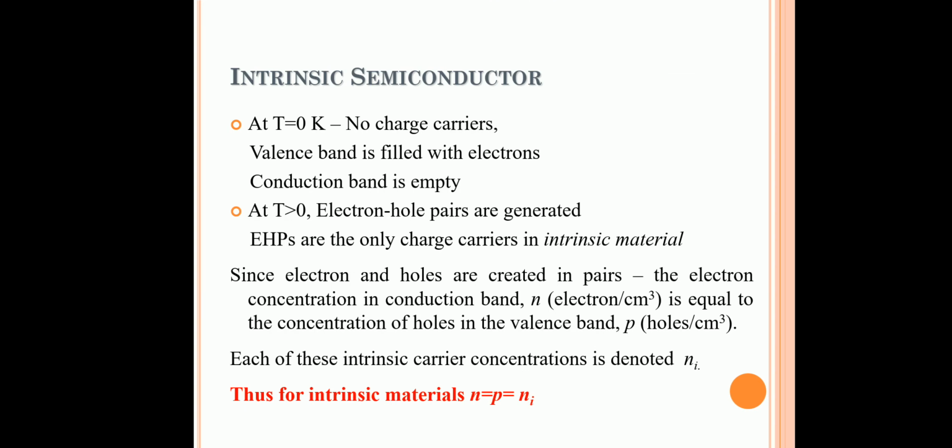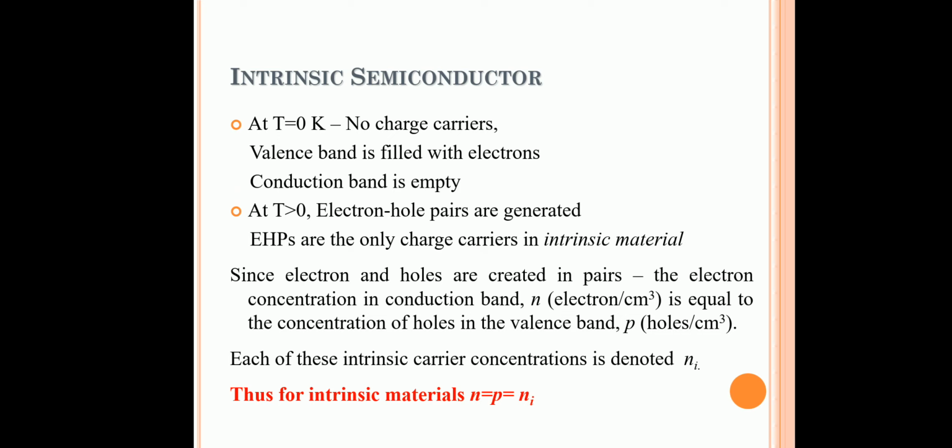So we can say that at 0 Kelvin there are no charge carriers, the valence band is filled with electrons, and the conduction band is empty. But at T greater than 0, what will happen? Electron hole pairs are generated, and they are the only charge carriers in intrinsic material. They are generated in pairs. So the number of electrons in the conduction band is equal to the number of holes in the valence band, denoted as n and p. Number of electrons is n, and number of holes is represented as p.